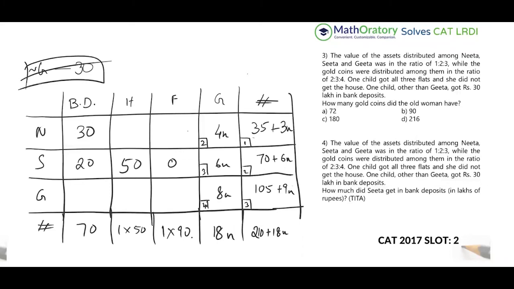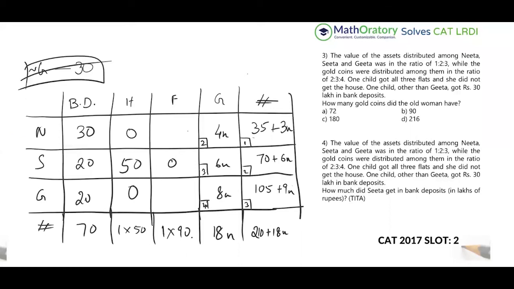So we can take off this information. And then we also know this is 20. And because the house is already taken up, so this has to be 0, this has to be 0. Now, where does this 90 go? Now, same thing, there's only one row that we have not analyzed. So that is the Neeta row.